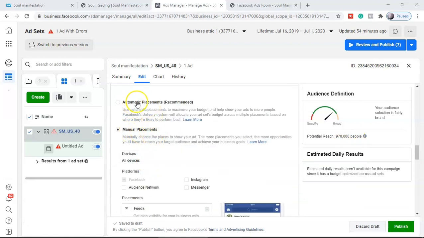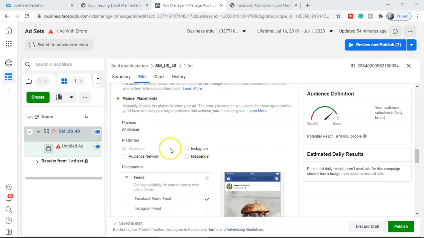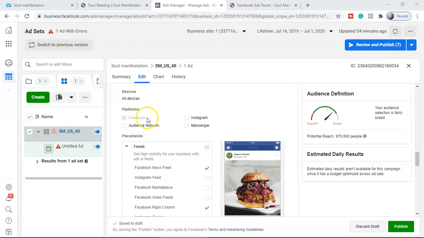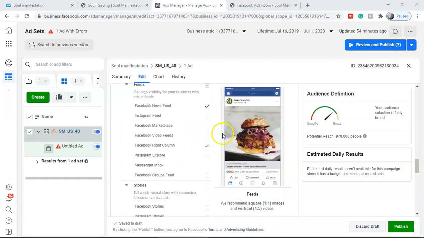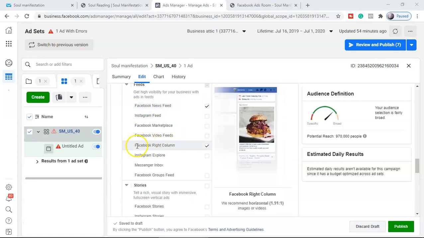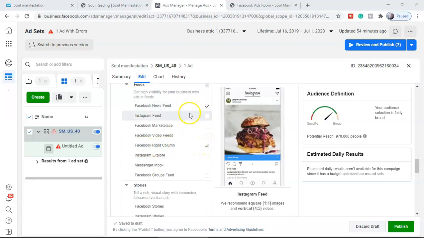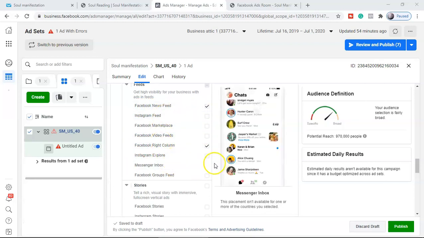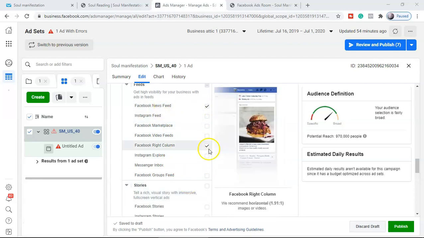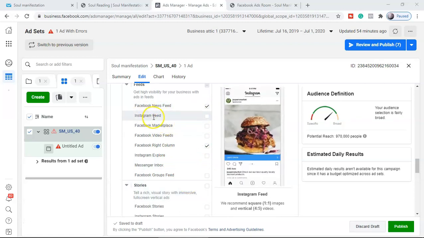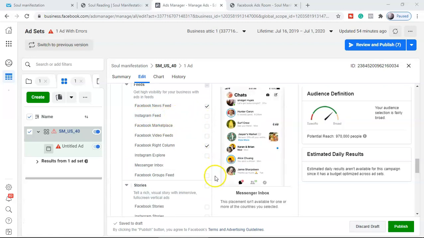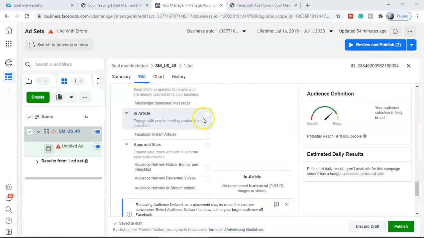And then, guys, the next step is manual placement. I'm not going to select automatic placement. I'm going to keep manual placement. I don't want Facebook to spend all of my money on Instagram, Messenger, Audience Network, from where I'm not getting conversion. So here I selected only two things, Facebook news feed and Facebook right column. This is all up to you, guys, from where you're going to get the conversion. That's all a matter of testing. Right now I'm just keeping these two. You can also give the option of Instagram, that's up to you. And the rest I'm going to untick.